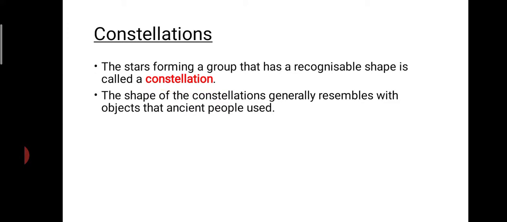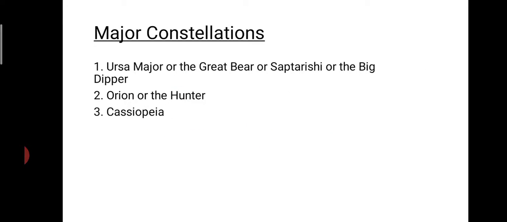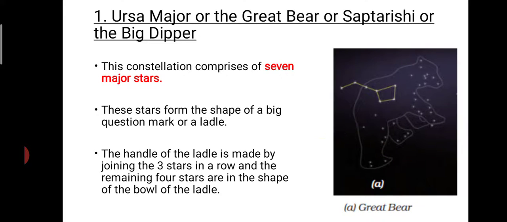and that is known as constellation. The shape is resembling some objects that the ancient people already used. Three major important constellations are there: Ursa Major, Great Bear, Saptarishi or Big Dipper, Orion or the Hunter, Cassiopeia. So the first one is the Ursa Major or the Great Bear or the Saptarishi.